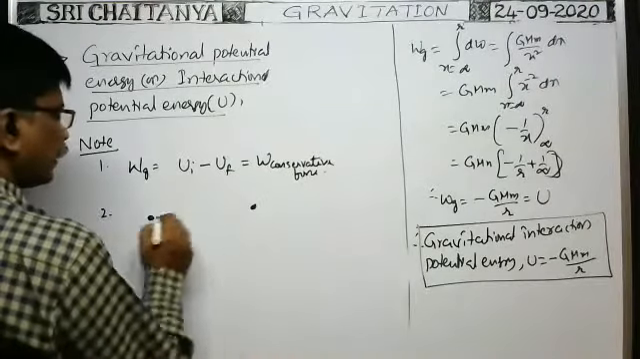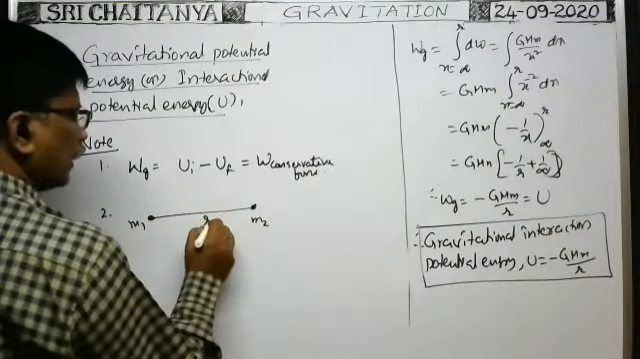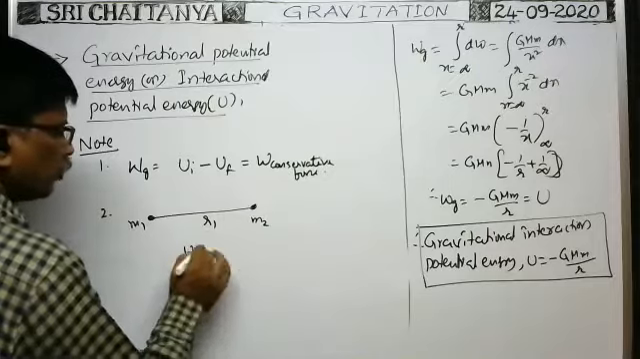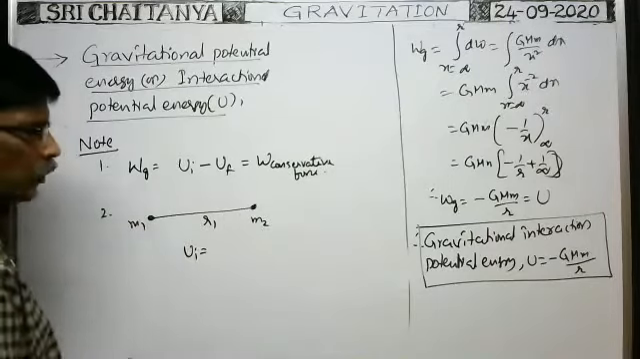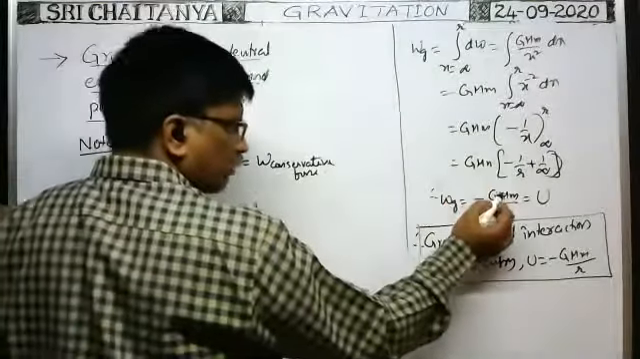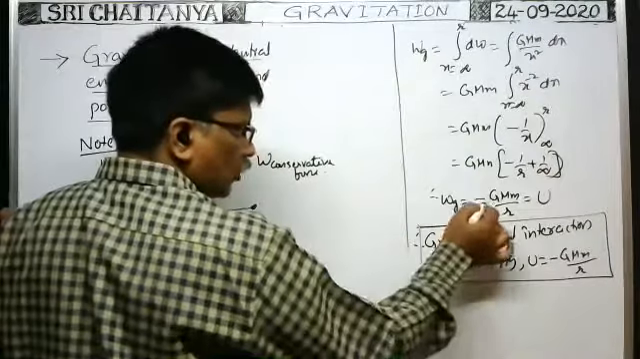Initially, there are two particles of masses m1, m2. Both are separated by distance r1. Then what is the initial potential energy of the system of two particles? Whenever two bodies of masses m and small m are separated by distance r, the gravitational potential energy is equal to minus Gm by r.